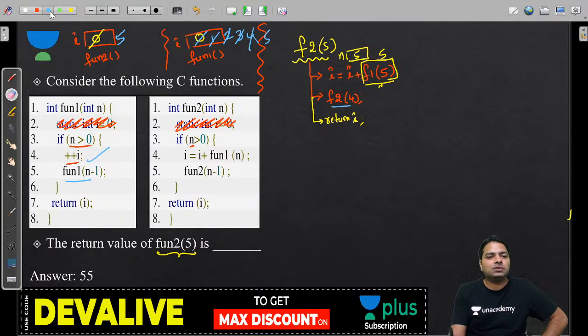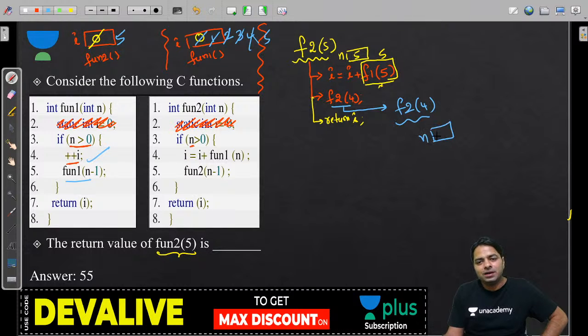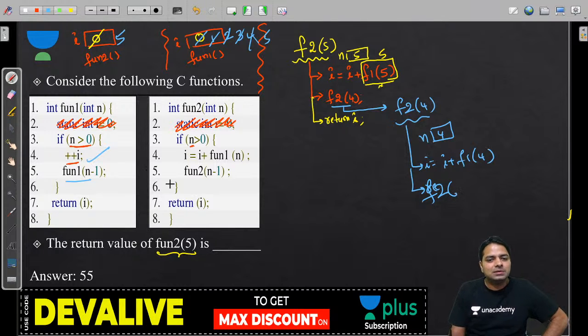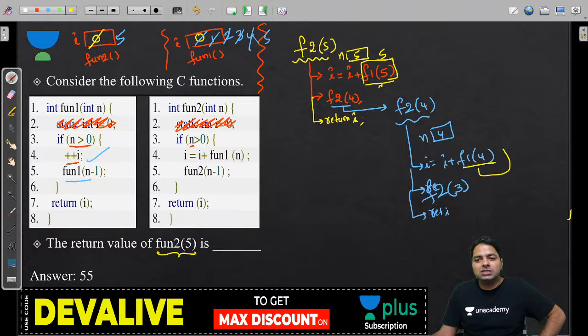Now this f2 of 4 is going to call again. This whole story similarly repeats. And for 4, first it is going to call I plus f1 of 4. So far what you have done, after that you must do f2 of 3, and then you must return I. So what is going to happen for f1 of 4? It's going to call f1 of 4.